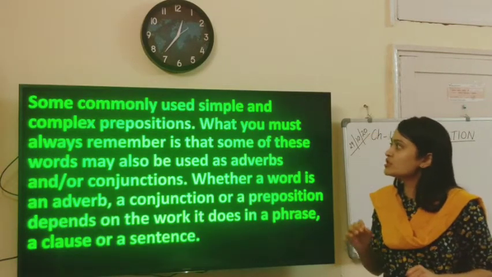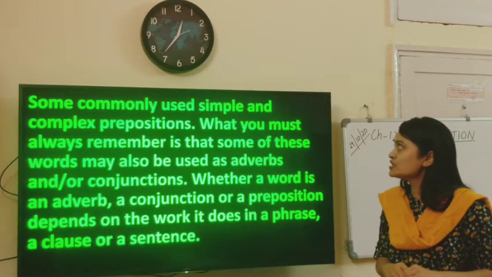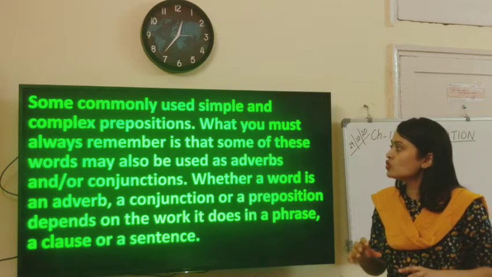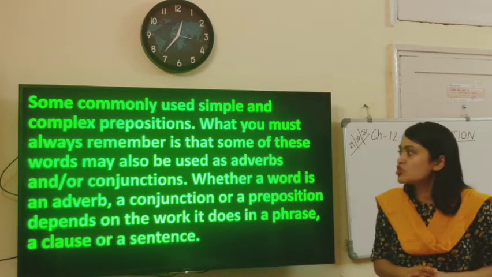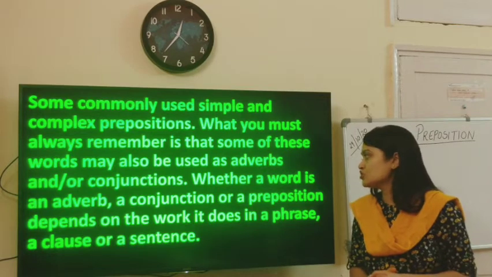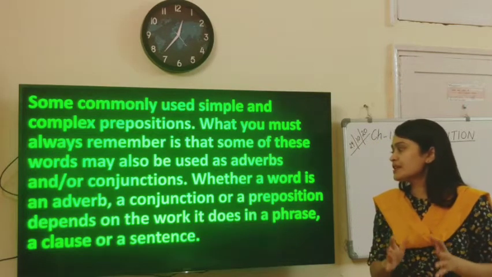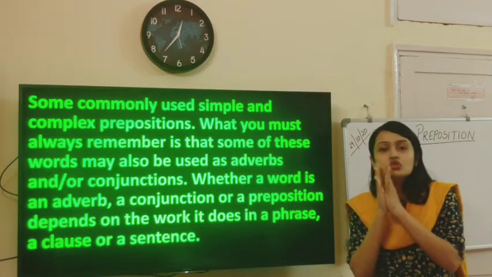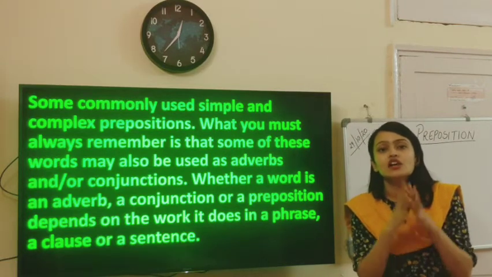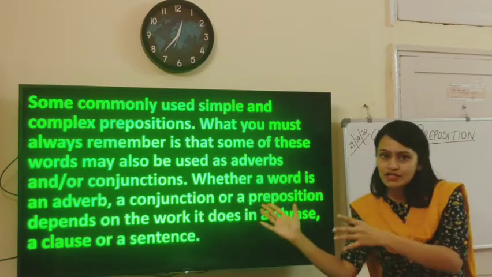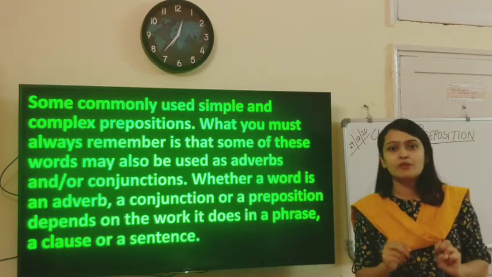Some commonly used simple and complex prepositions. What you must always remember is that some of these words may also be used as adverbs or as conjunctions. Whether a word is an adverb, a conjunction or a preposition depends on the work it does in a phrase, clause or sentence. Here we are going to study a group of simple prepositions and complex prepositions, the 2 kinds of prepositions.